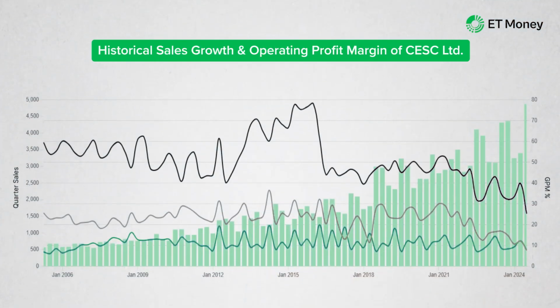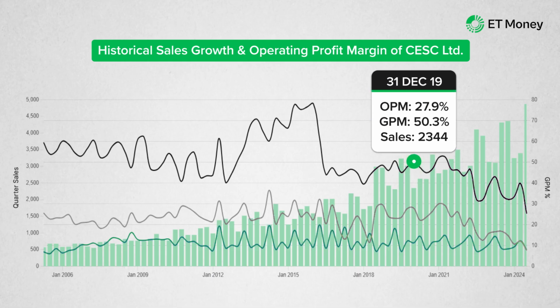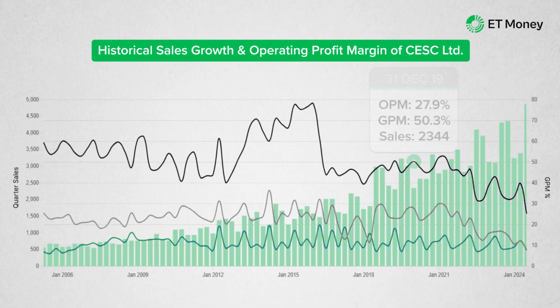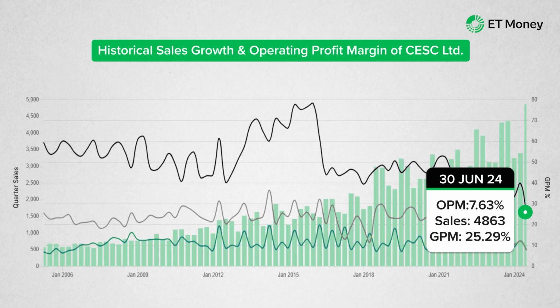However, if we look at the company's fundamentals, we see that even though its revenue is increasing, its operating and net profit margins have decreased. The company's operating margin was 27.9% in January 2020 quarter, but it has since declined. As of June 2024 quarter, it stood at around 7.63%. Now, this shows that the company is available at a cheap valuation due to a fundamental problem with its business. So, investing solely based on low valuation does not appear to be a good idea.